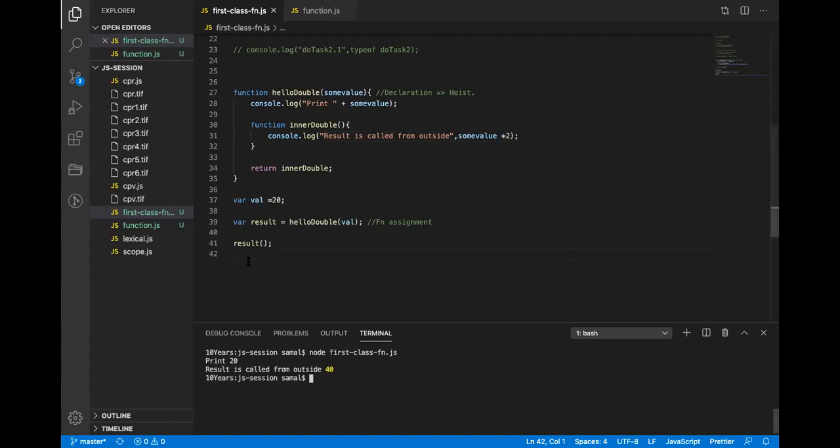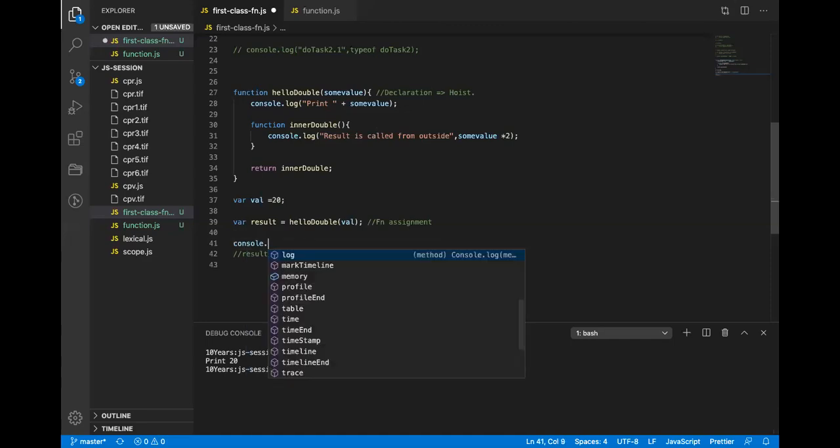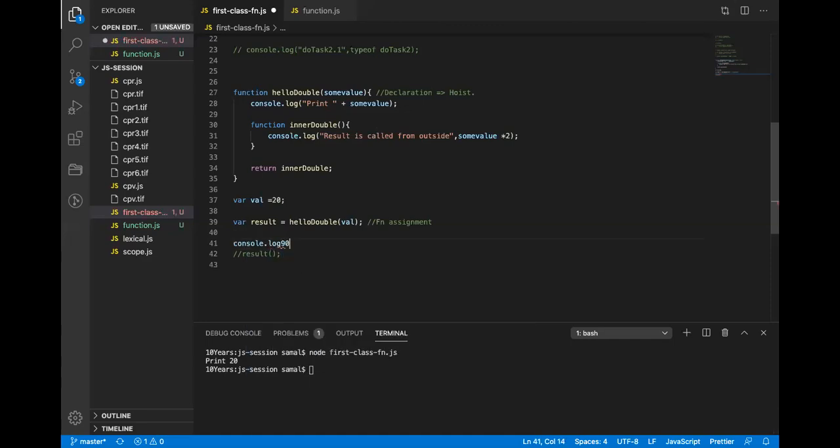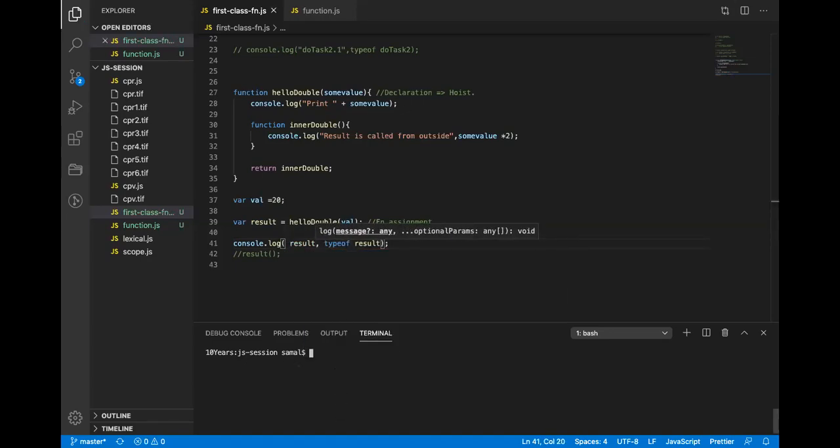If I comment out this, there is only one line printed. And if I just console here, type of result, it will basically show me what the result holds, and I'll also print the result. It will show me whether it is a pointer or a reference.